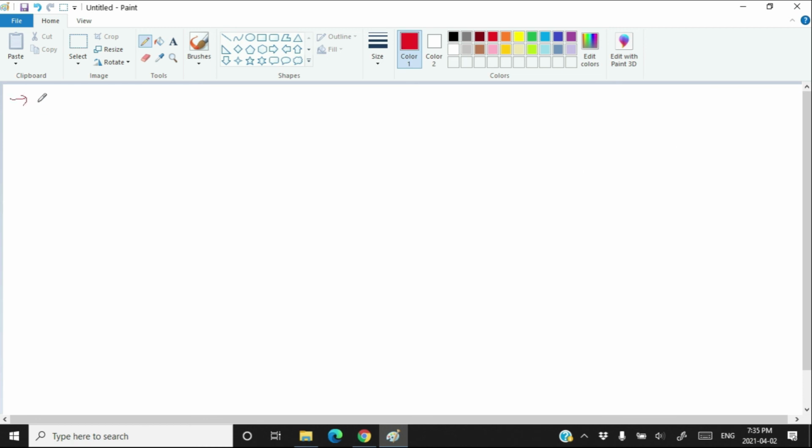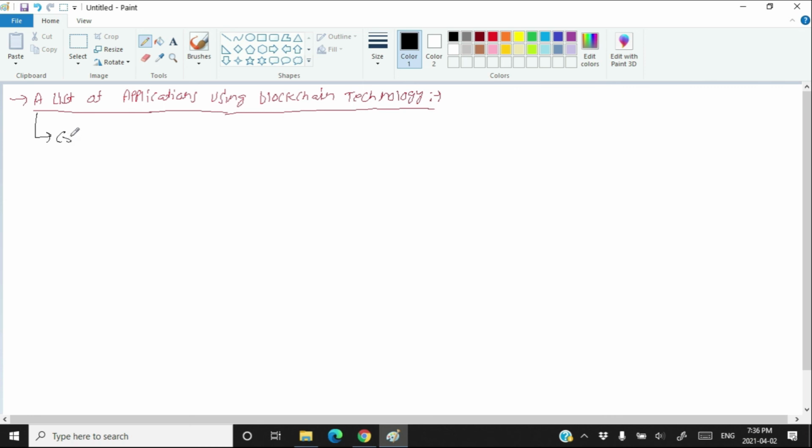The next topic is to list the applications which are using the blockchain technology. What are the applications using the blockchain technology? The biggest and most famous application using the blockchain technology is cryptocurrency. A very famous example of cryptocurrency is Bitcoin. Bitcoin uses the blockchain technology for its implementation.